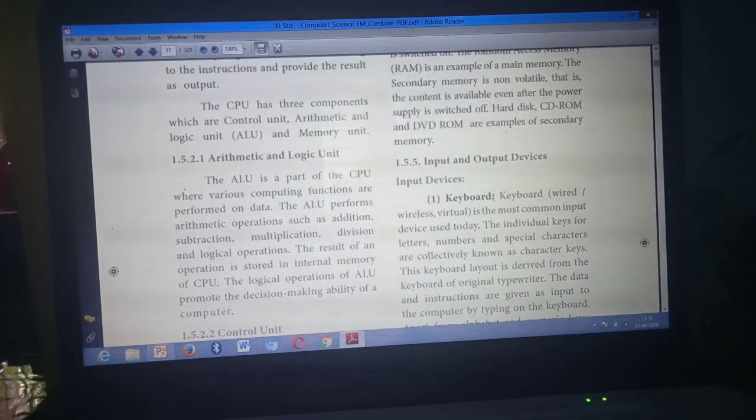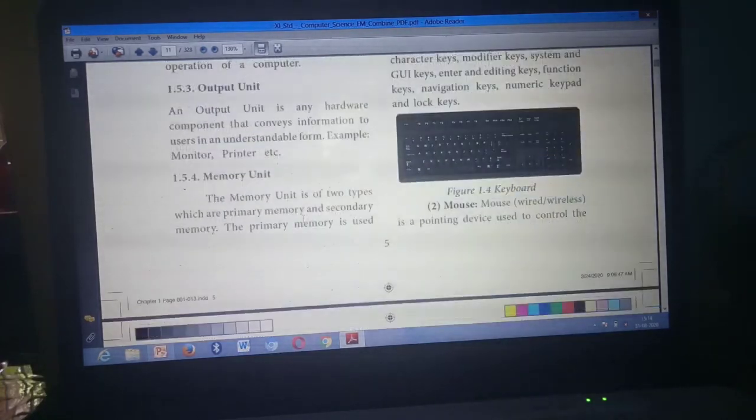Then, for your studying purpose, it is easy to study, only I am telling. First point, primary memory is